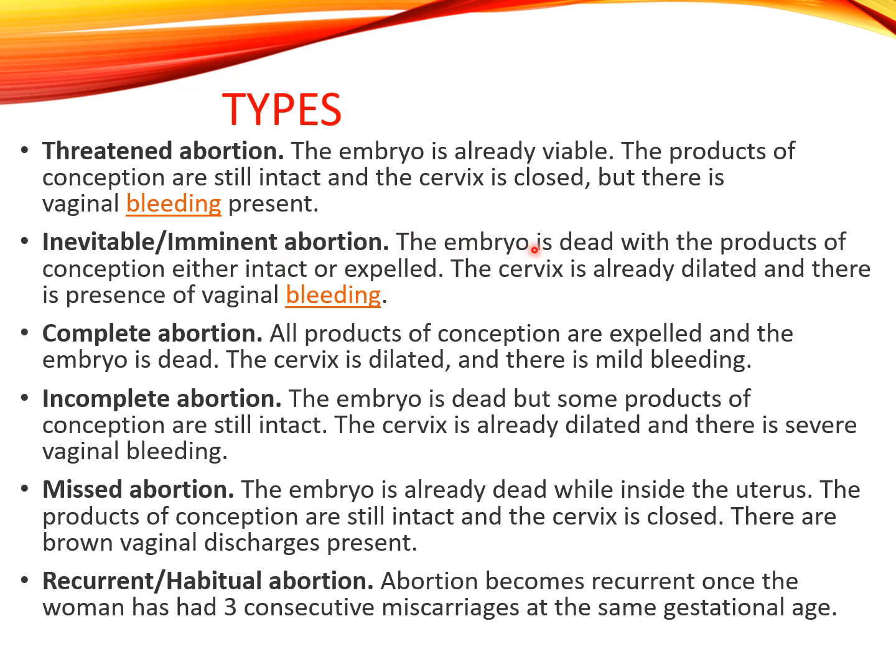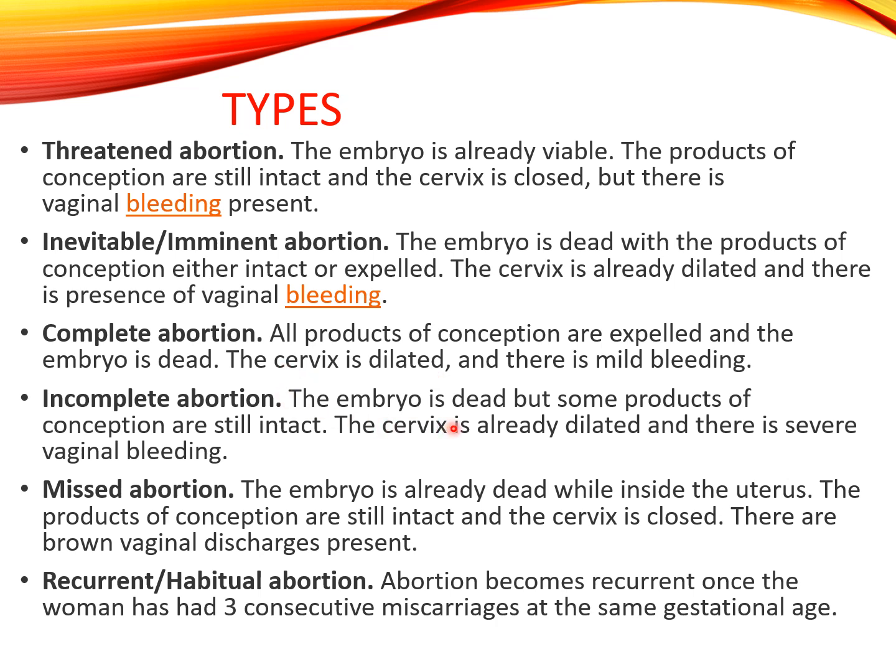Inevitable: the embryo is dead with the products of conception either intact or expelled. The cervix is already dilated and there is presence of vaginal bleeding. This is inevitable abortion. Complete: all the products of conception are expelled and the embryo is dead, the cervix is dilated and there is mild bleeding. This is complete abortion.